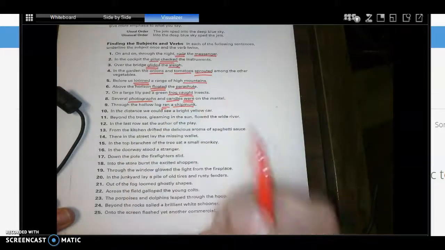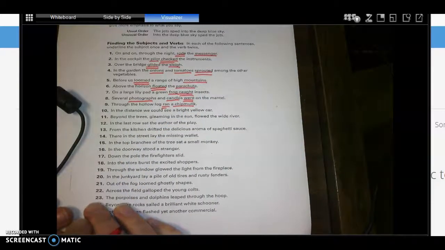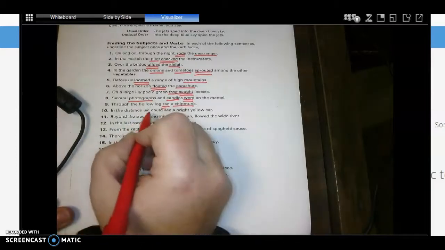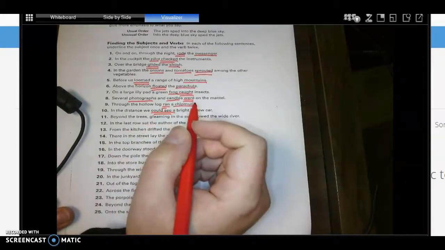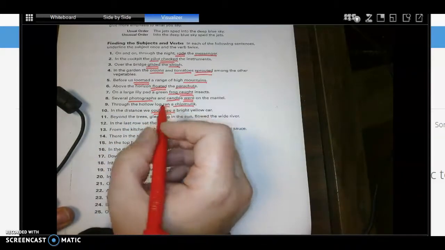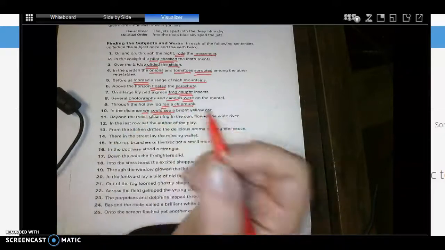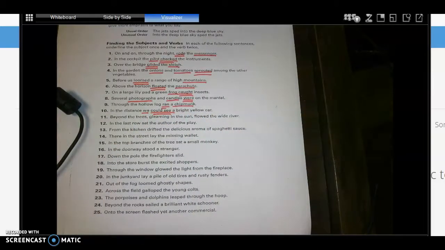Chipmunk. Okay, number 10, "In the distance we could see a bright yellow car." Okay, your verb is could see. Okay, and then your subject, who or what could see? We. Okay, go ahead and do the rest of them. Just ask your questions, look for your action, and then say who or what did that. Okay, go ahead and annotate that in Cami and then turn it in. Let me know if you have questions.